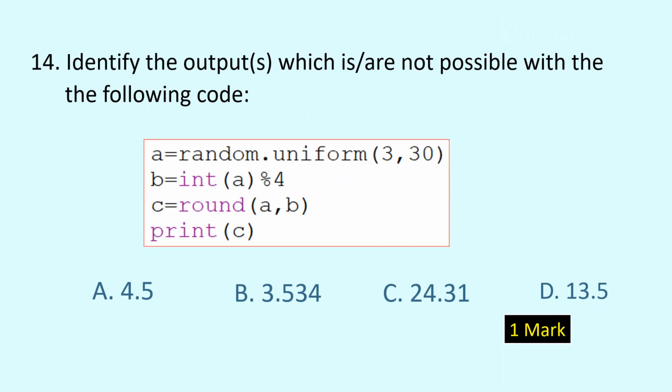Question number 14. Identify the outputs which are not possible with the given code. Take your time. And the correct answer is option A and option C. These two outputs are not possible with the given code.